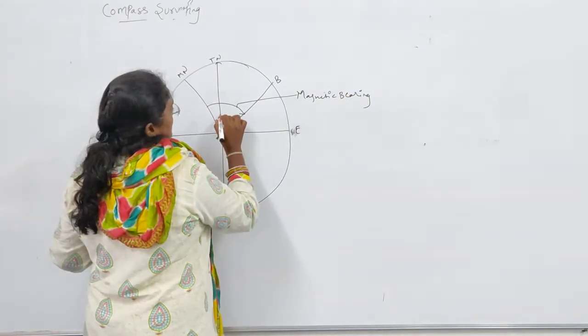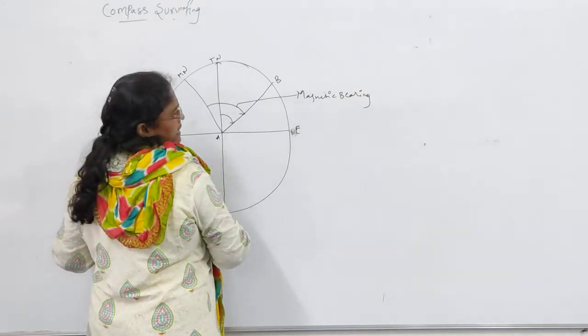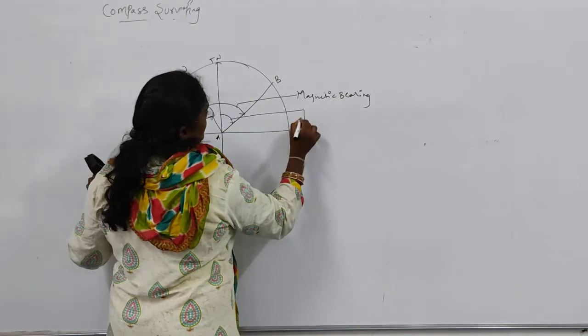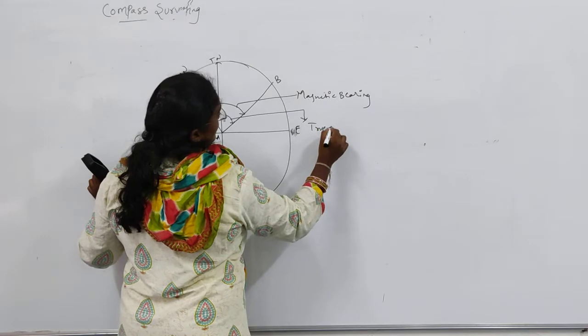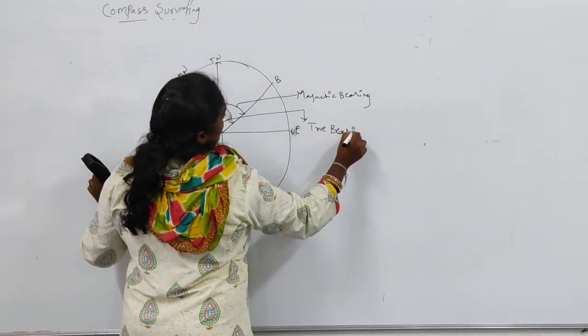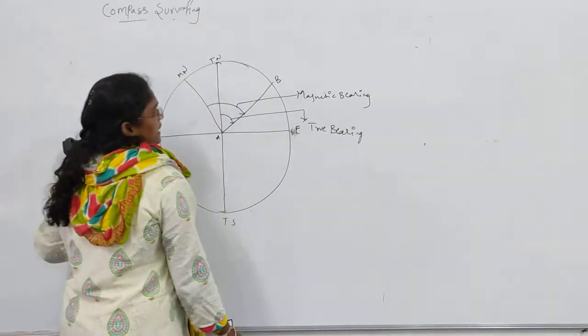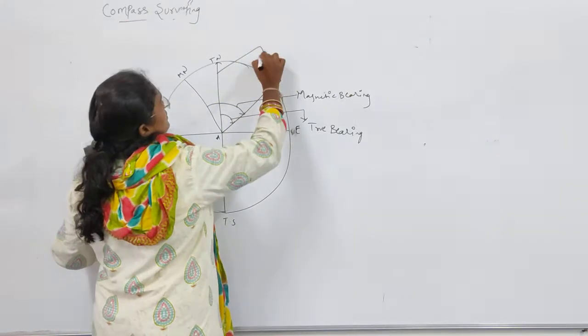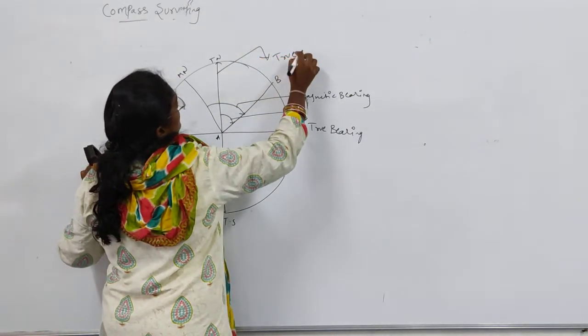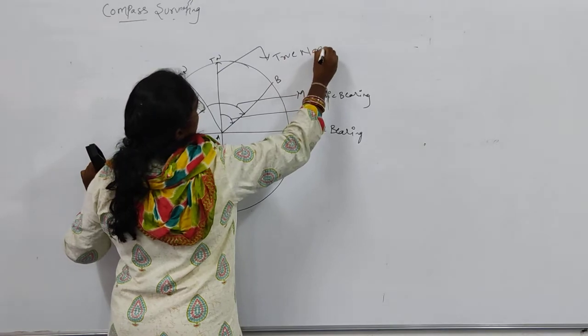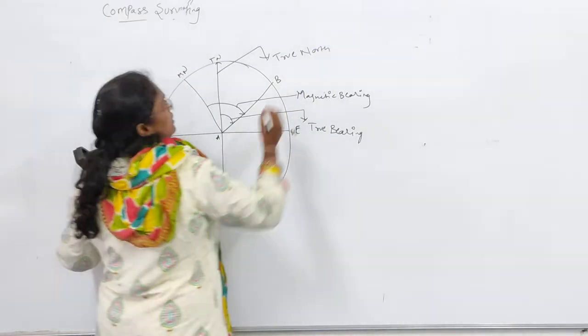From here to here, whatever angle you get is known as the true bearing. Here it is known as the true north or true meridian.